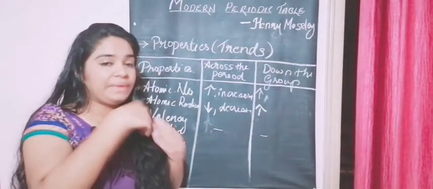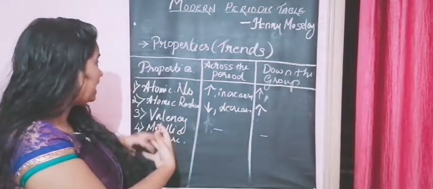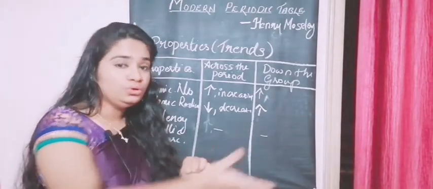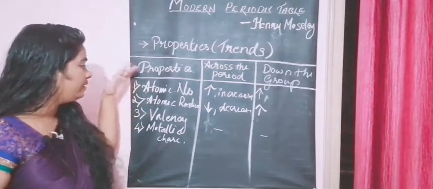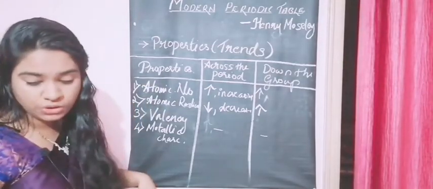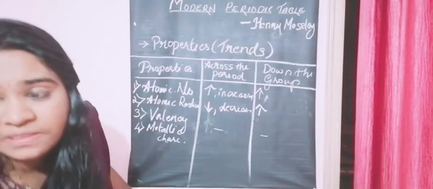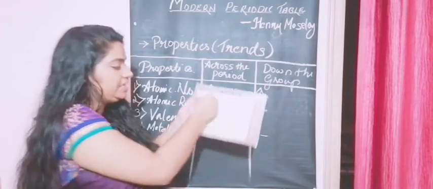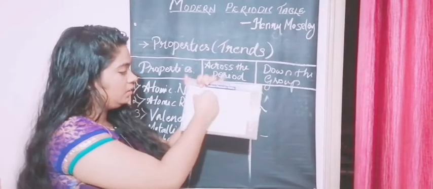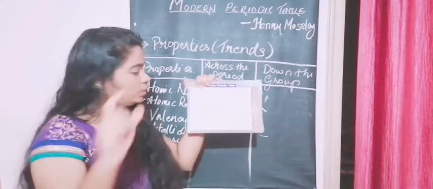So the best elements which actually like to lose are the first ones here. Why? Because as you can see the atomic numbers in the periodic table, as you go down the group, first I am looking into group 1. You can look in your periodic table.